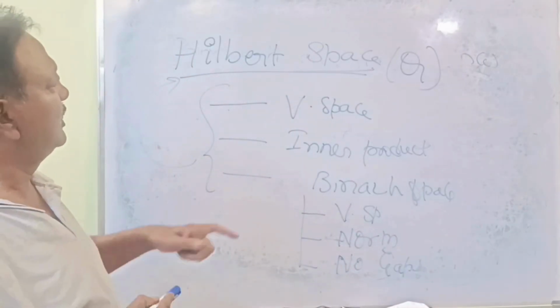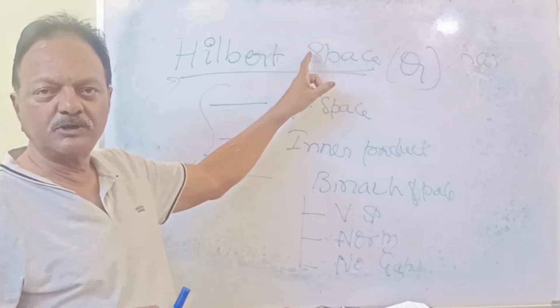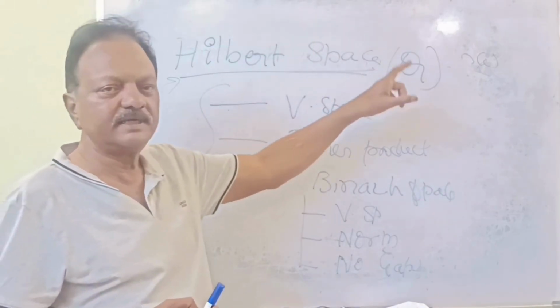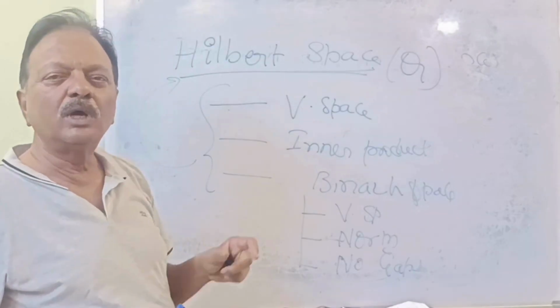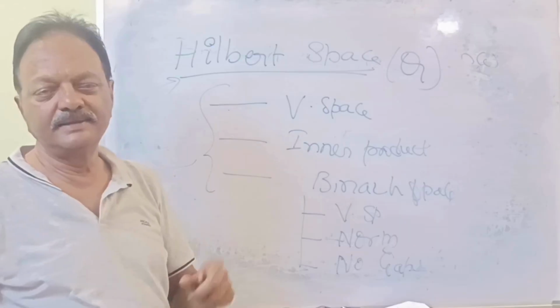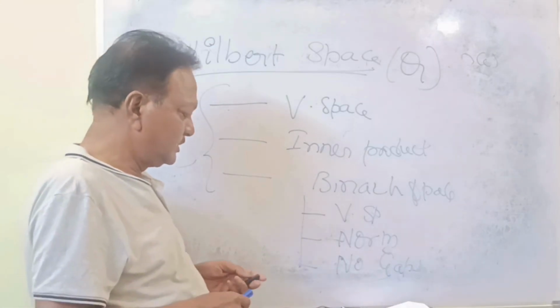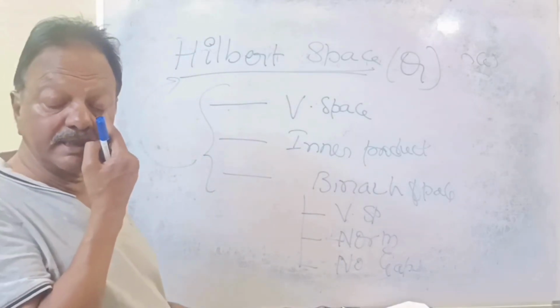Understood? So, covering all this, that is Hilbert space. This is most important in quantum. How the quantum states can be, find the length. Understood?